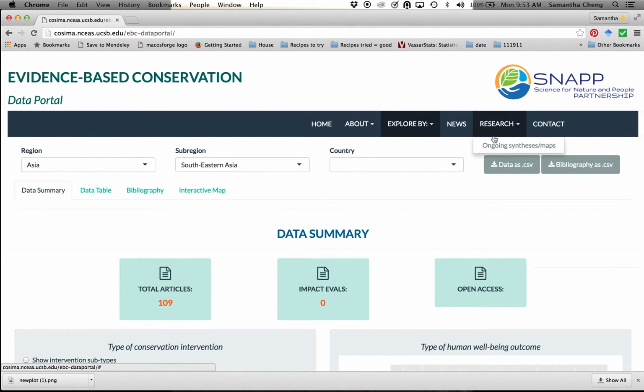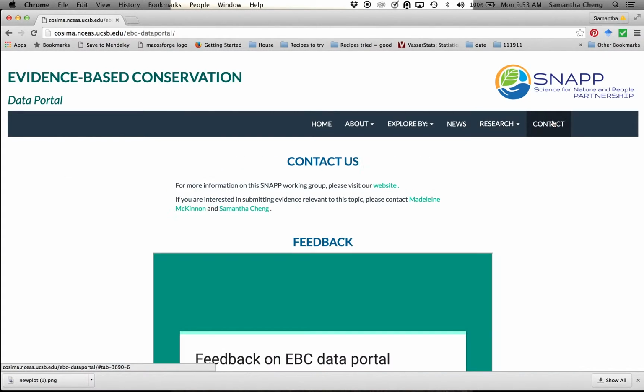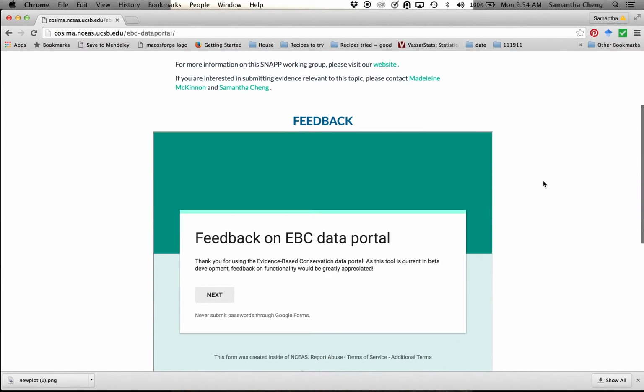You can find out more about the research that we're doing in relation to this map in the Research tab, and we would very much appreciate any feedback on this tool's functionality. You can provide feedback by clicking on the Contact link and filling out the form below.